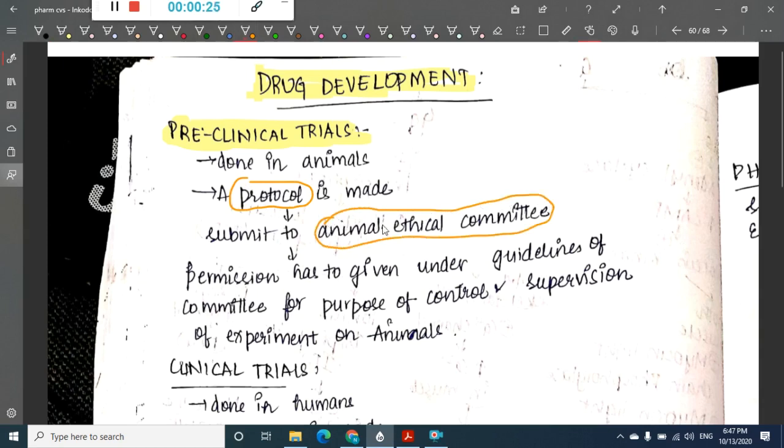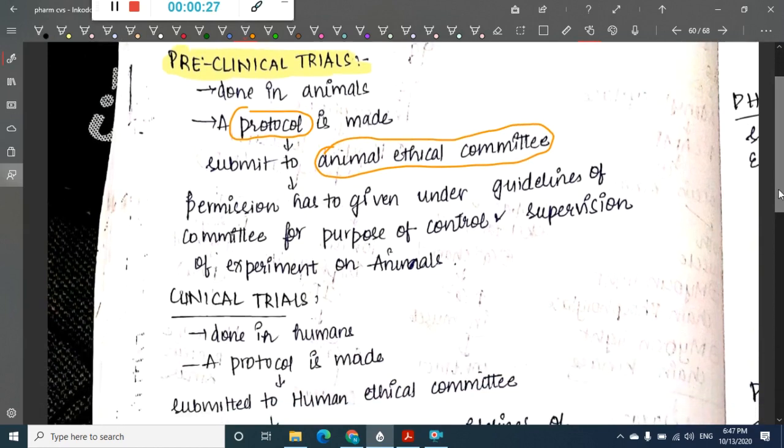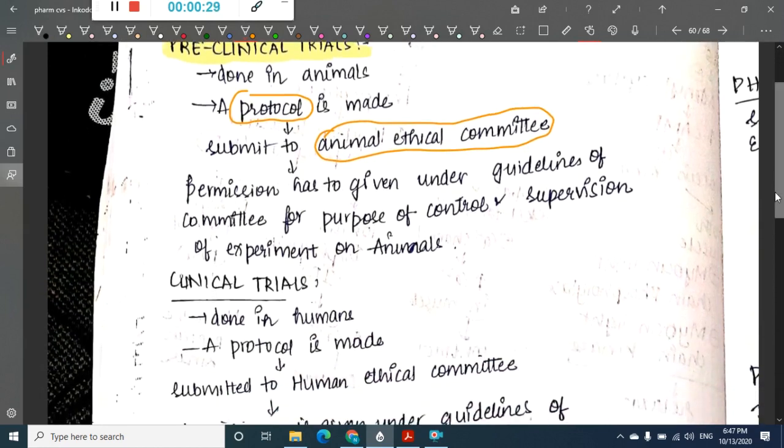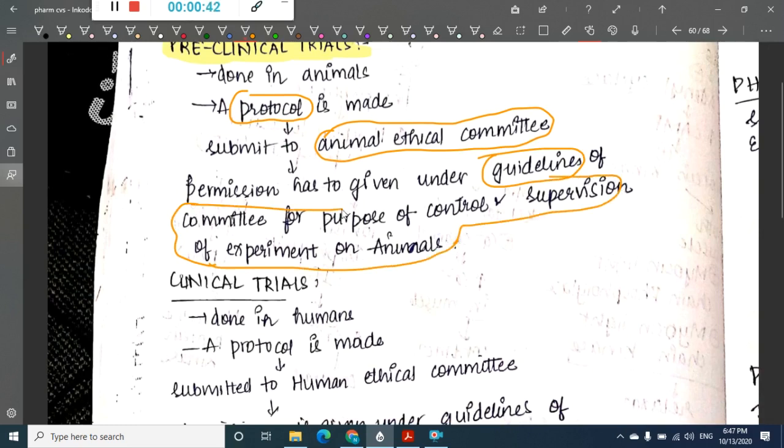Now this animal ethical committee will give us the permission to do the project, and this should be done according to the guidelines of the Committee for the Purpose of Control and Supervision of Experiments on Animals. Based on these committee guidelines, the preclinical trials are conducted.